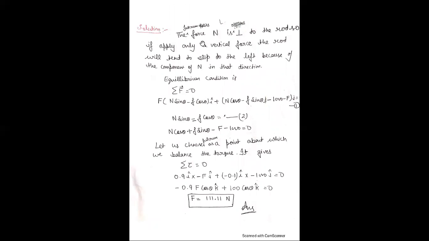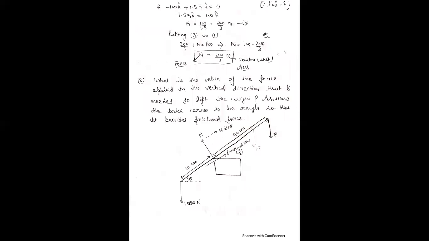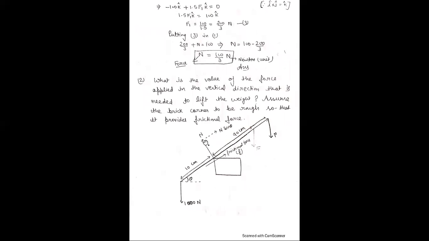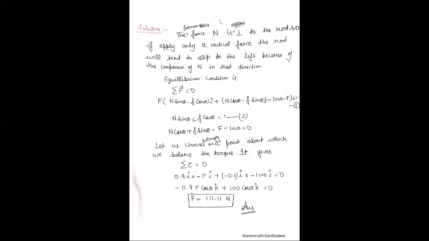The fulcrum applies force N perpendicular to the rod. Here N is perpendicular to the rod. So if we apply only vertical force, the rod tends to slip to the left. If we apply only vertical force here, where will the rod slip? To the left side, because of this weight and the component of N in that direction.